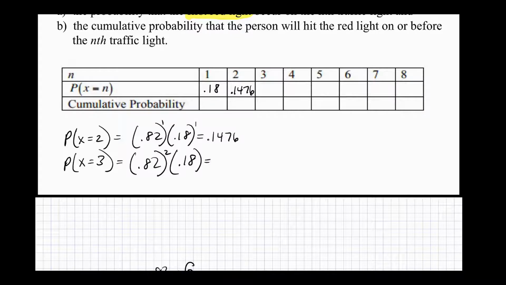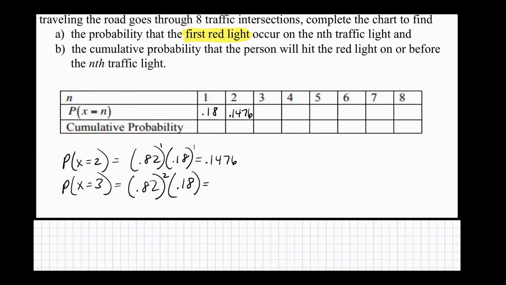So keep doing that until you get to 8, because there's 8 lights total. What's the probability that on the third light, that's my first red light? On the fourth light, that's my first red light. Keep going all the way. Just fill out the top. Fill out the top here. All of these.